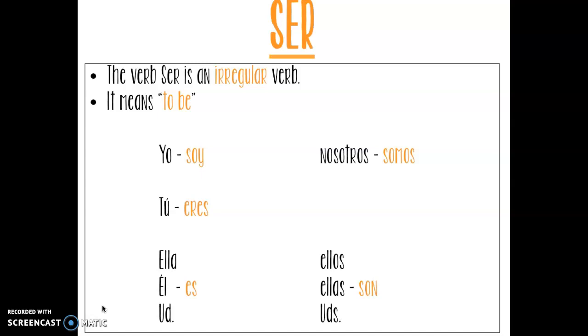Now, one thing I want to point out, if we were just talking about one thing, for example, we want to talk about the pencil, remember that's going to fall under the él, ella, usted form. So if we're talking about one thing or one person, it is going to be that. If we are talking about multiple things, we want to say the pencils, for example, that would fall under the ellos, ellas, ustedes form. Okay?